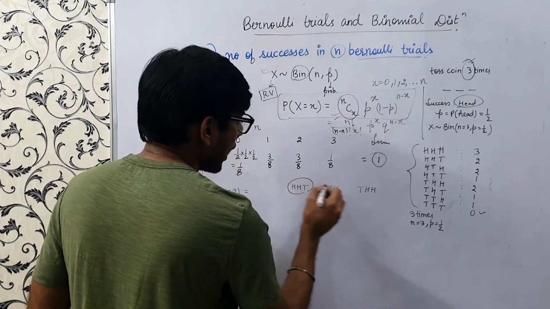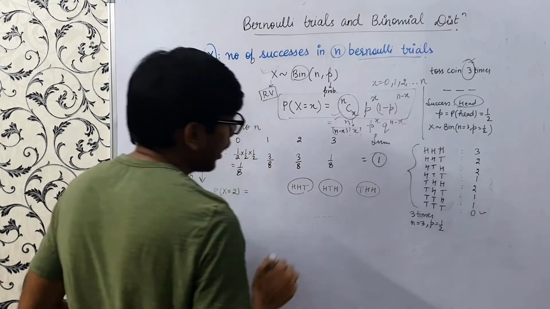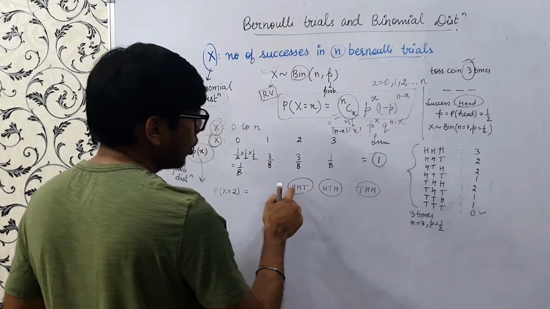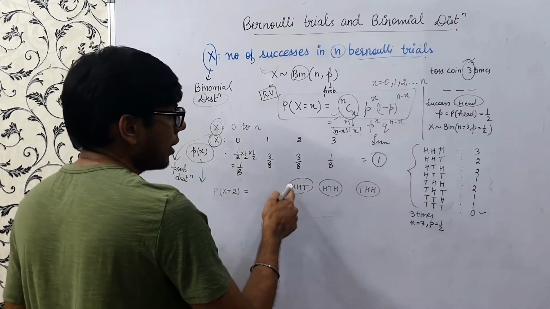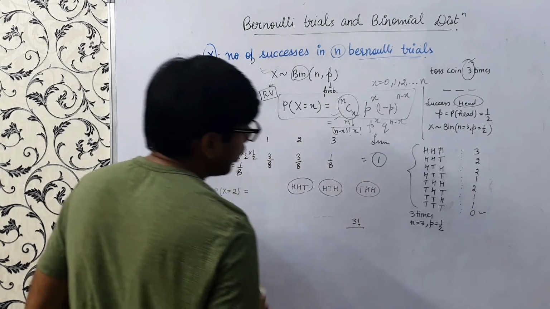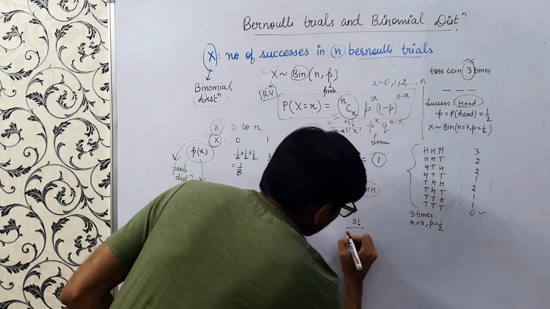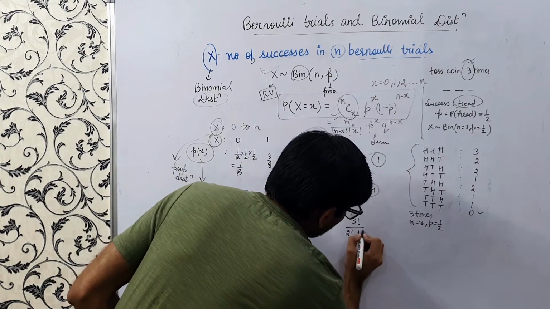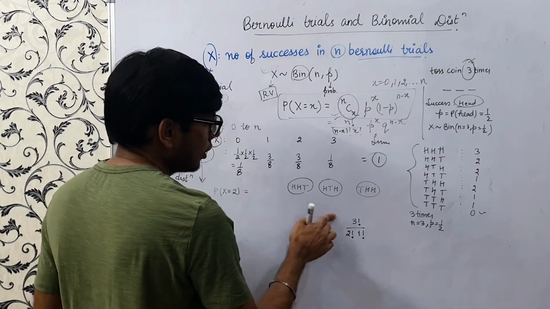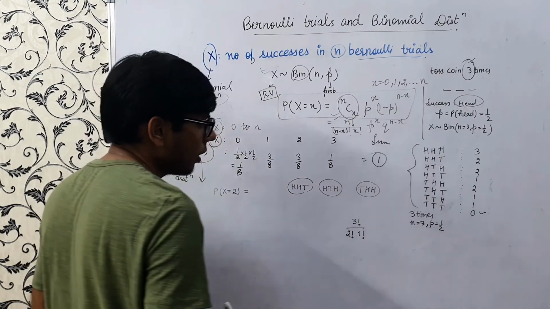So suppose I have 3 places, 1, 2, 3, and in that I have to fit 2 letters, h and t. So there are total 3 factorial, because there is a repetition of heads 2 times. So this would be nothing but 3 factorial over 2 factorial and 1 factorial, right? This is the way we do it. The number of times it gets repeated, we just divide by that factorial.